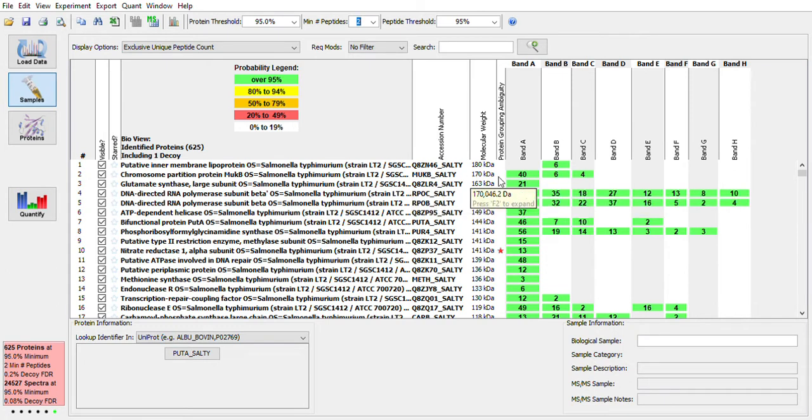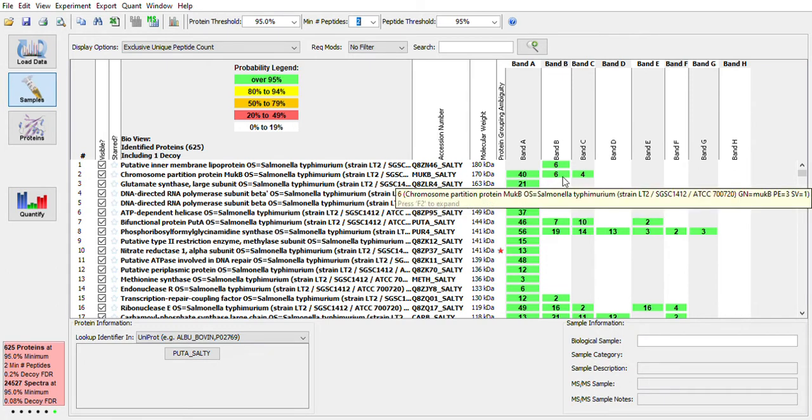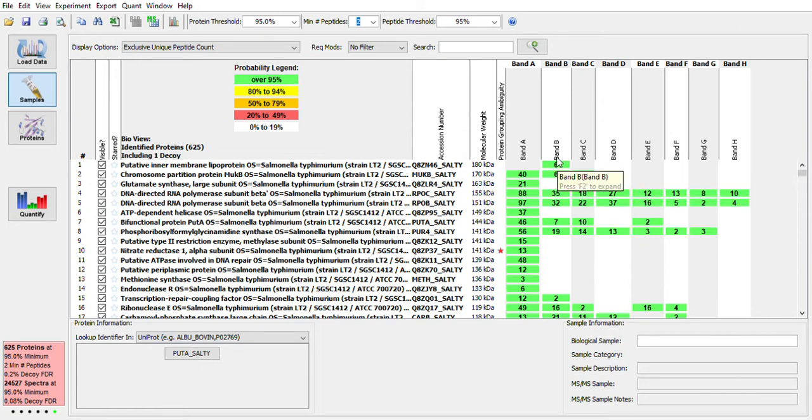So for this same protein, we detected and identified only 6 different peptide sequences in band B.